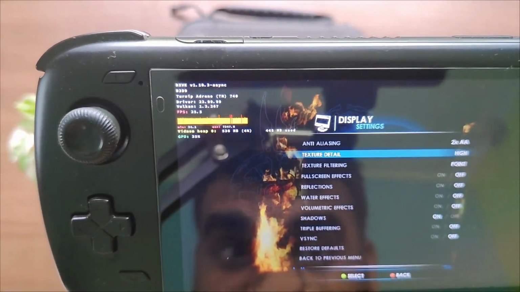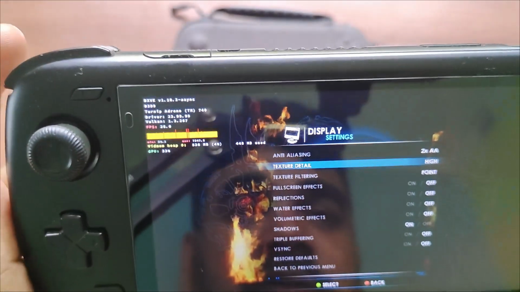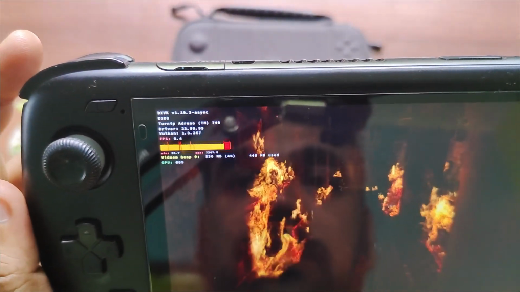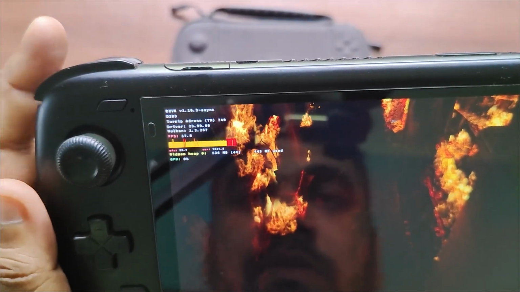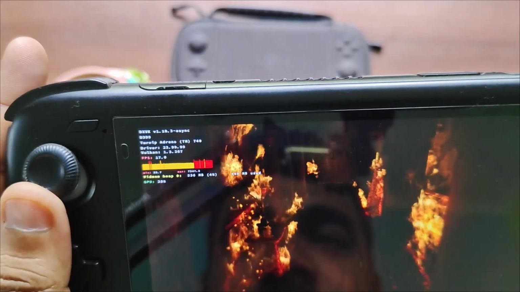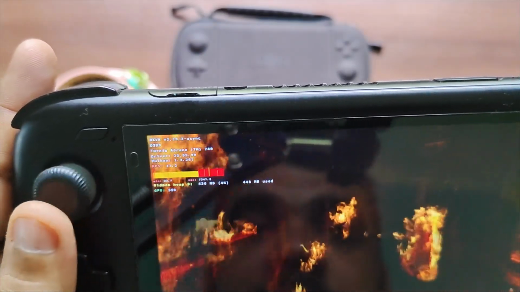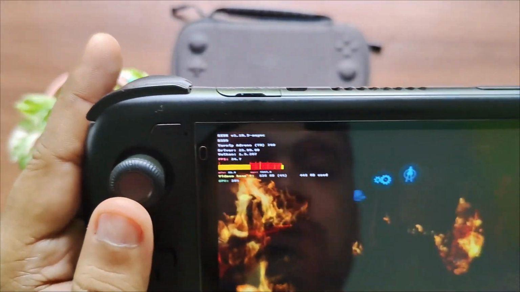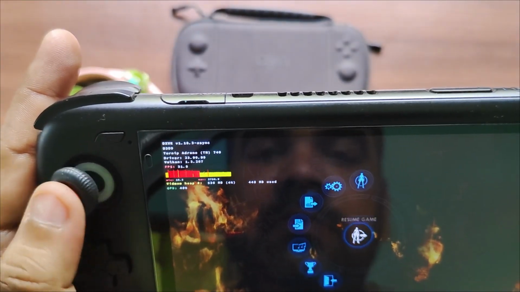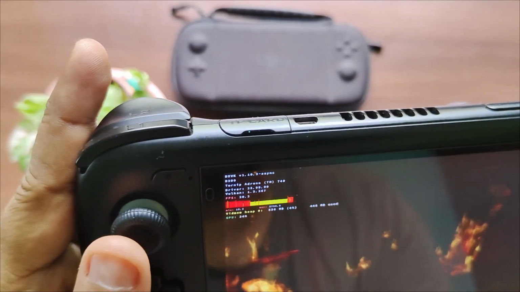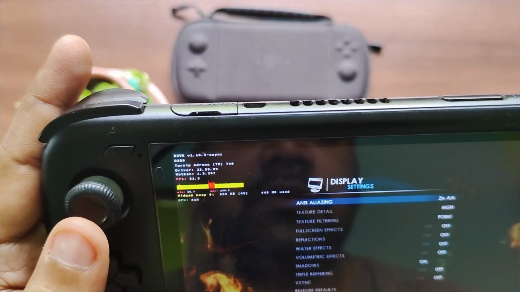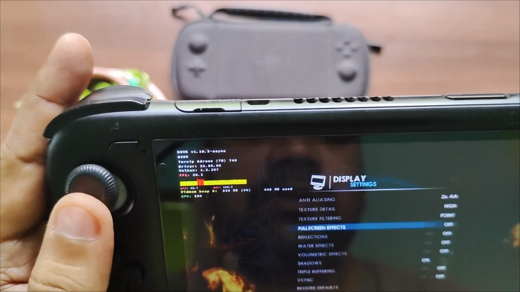I think it's changing the game graphics in real time, that's why there's a bit of lag. However, let's see if that improves the performance or not. So we have turned off many of the settings, but I'm not sure if that's helping us improve the performance in any way. Wait, let me just double check whether those settings were set properly or not. Let me go back. Yeah, those are all set as off.